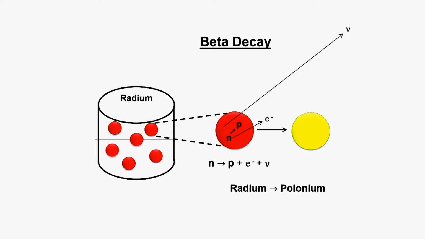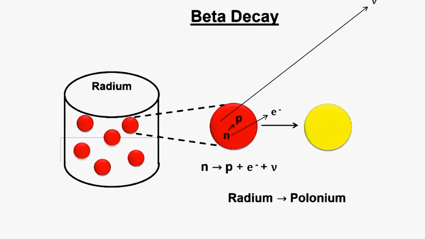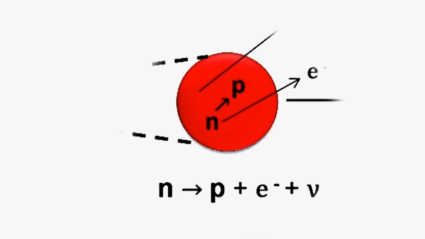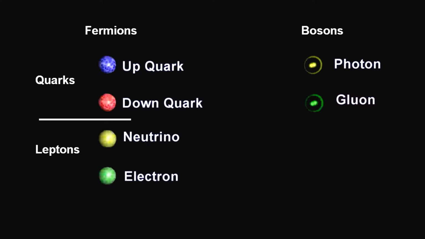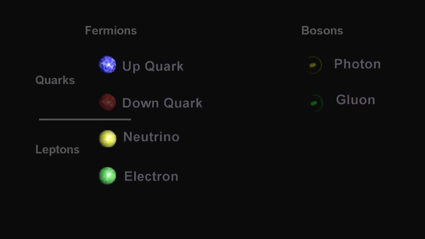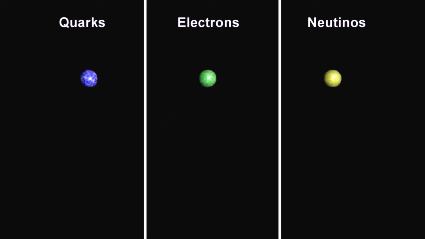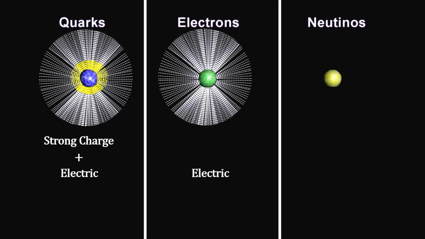For example, beta radiation, ejecting electrons and neutrinos. It's the force that turns a neutron into a proton. Unlike quantum electrodynamics and quantum chromodynamics, there is no separate matter field that creates a particle with a weak force charge, sometimes called weak isospin or weak hypercharge. Instead, all fermions already have this charge, including electrons, quarks, and neutrinos.